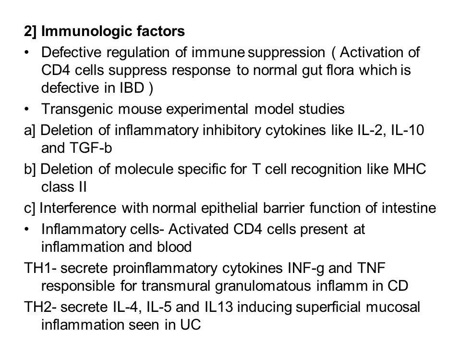So here you can understand that the transmural granulomatous inflammation, which is peculiar for Crohn's disease, is associated with T helper 1 cell, whereas only superficial mucosal inflammation, which happens with the help of T helper 2 cell, is seen with ulcerative colitis.